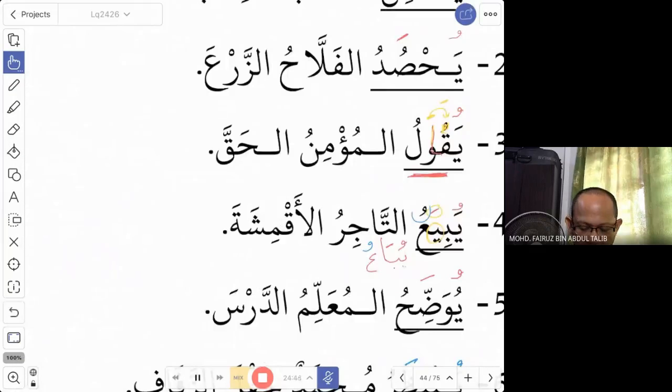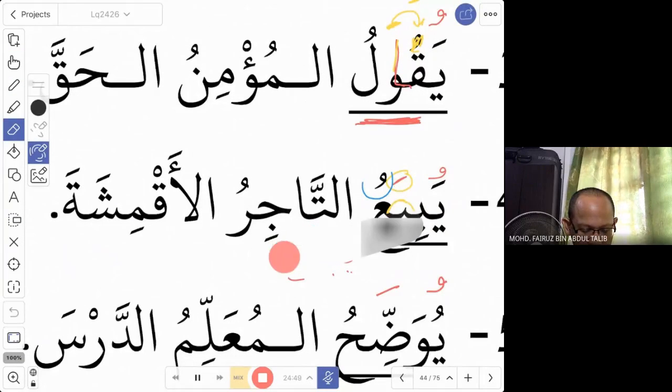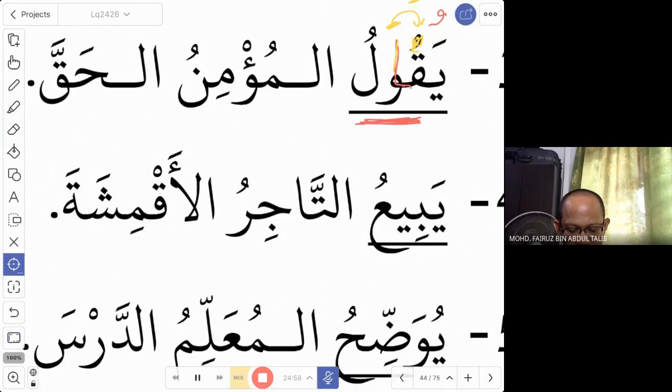Rakam arba'a, again, we have another fi'il with harfu al-inlah. Yabi'u, sell. So the tajir is selling akmisha, the clothes. He is selling the clothes. Yabi'u. So we want to change to mabni lil majhul: the clothes are sold.